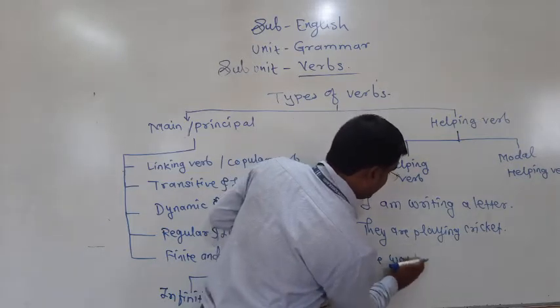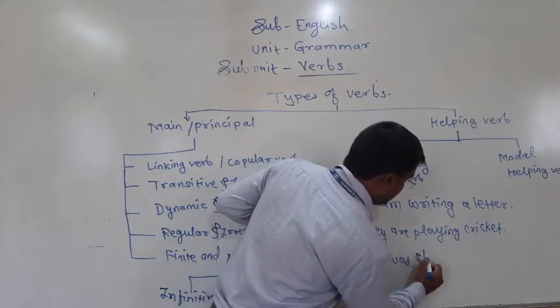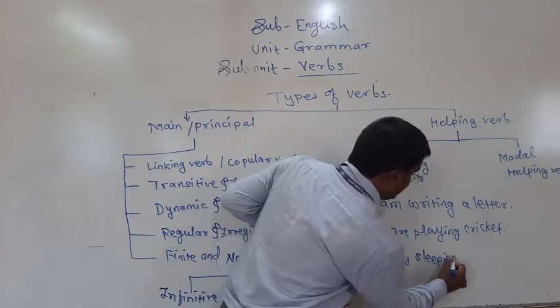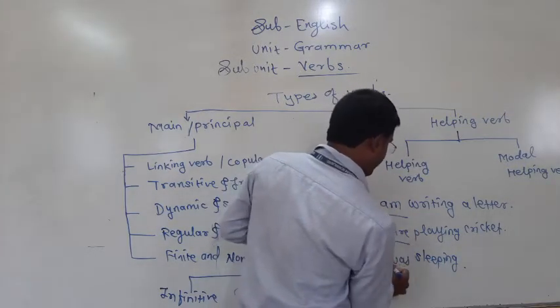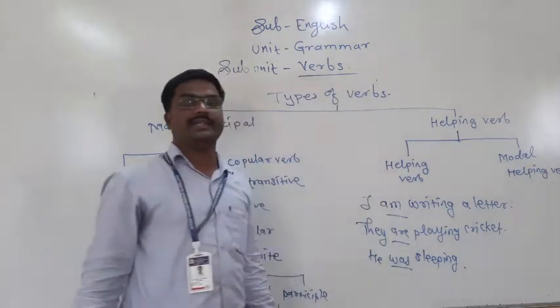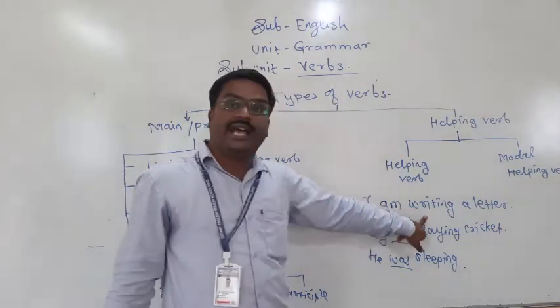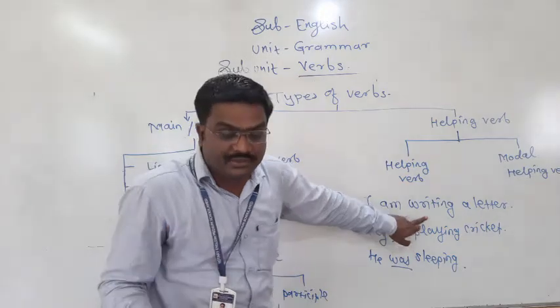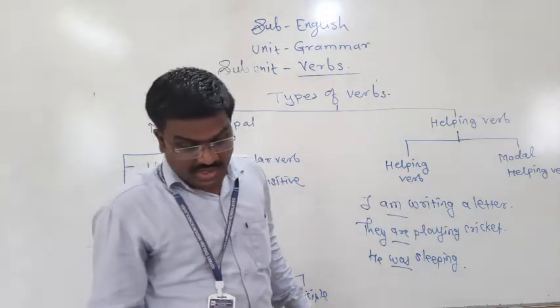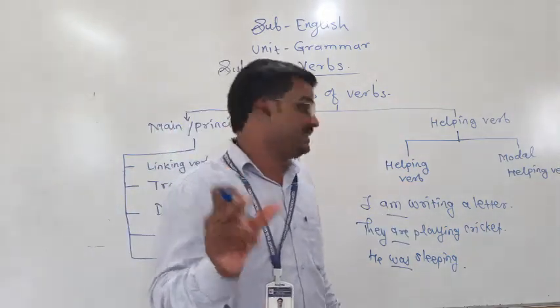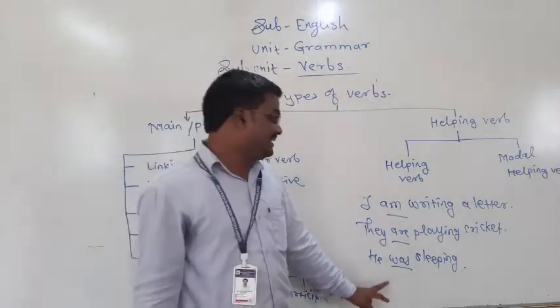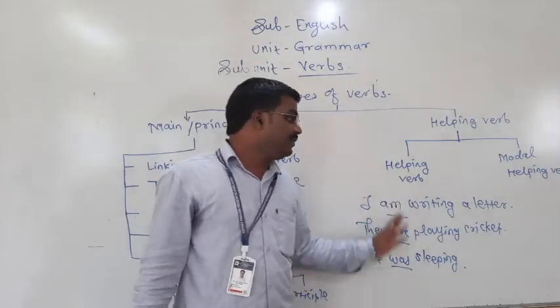Here what happened? Here am, are and was are indicating the actions. These are the helping verbs. Why? Because they help the main verb to denote the action or the mood of tenses. See, these are helping verbs.